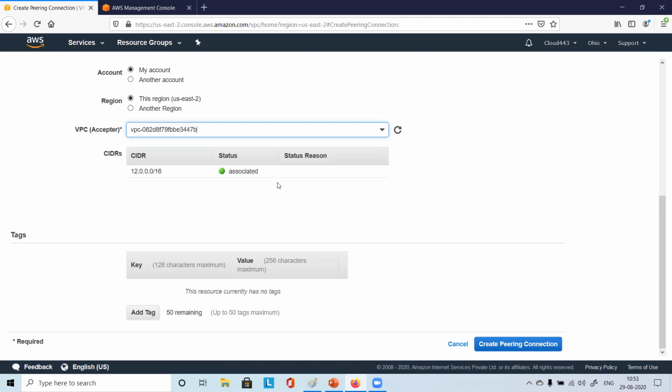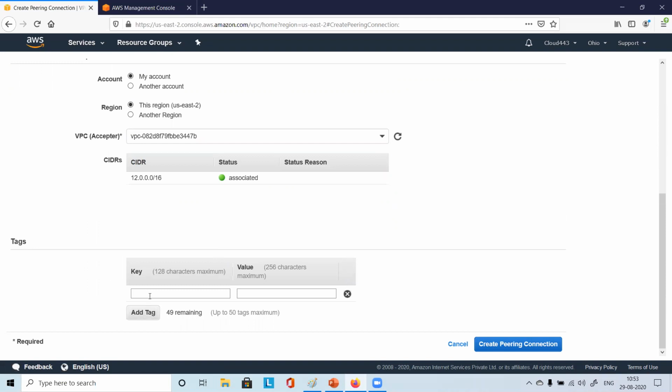Right? So if you wish, you just can add some tag name. Just say like something. Okay. So now, if you are done, then I'll just click create peering connection.